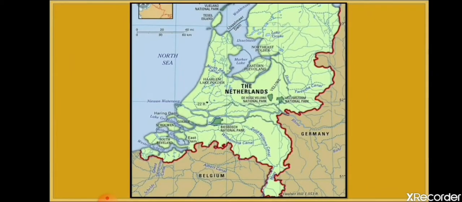Now we will also learn about the Netherlands. If I talk about the Netherlands, students, in history we have learned about the Dutch. The people of the Netherlands are known as Dutch, and the Netherlands is a European country. Agricultural activities of the Netherlands have contributed to the pollution of air, soil and water as a result of the intensive application of pesticides and minerals.